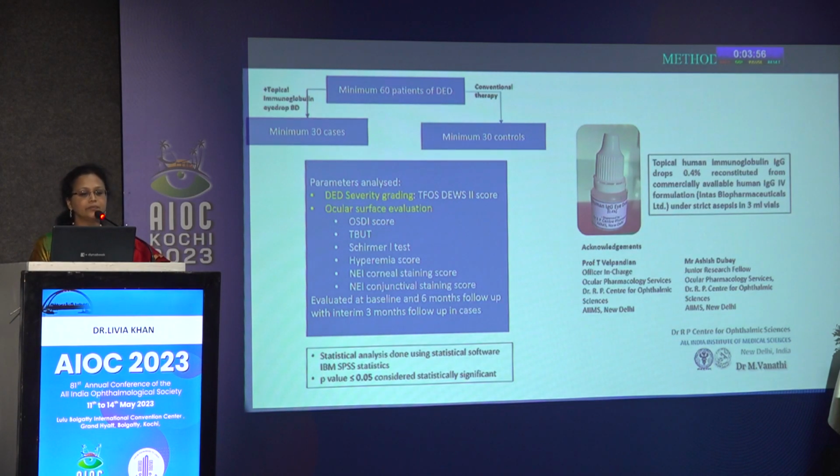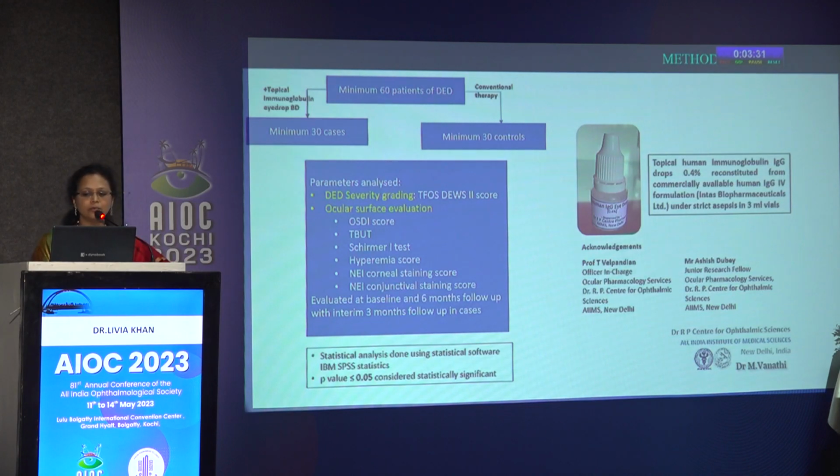So we planned to recruit a minimum of 60 patients, with a minimum of 30 in the cases group, who received dry eye therapy with adjunct topical immunoglobulin given twice daily, and the group receiving just conventional dry eye therapy remained as controls. Ocular surface evaluation was done in terms of TFOS DEWS grading. All the ocular surface evaluation parameters were done here.